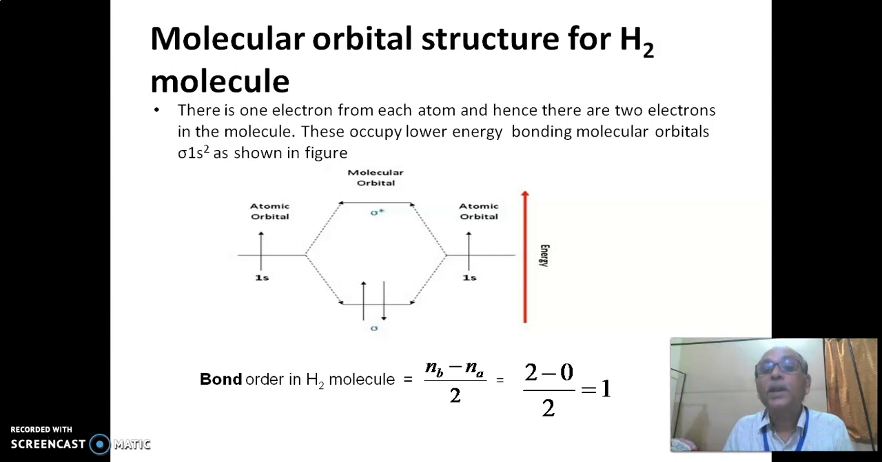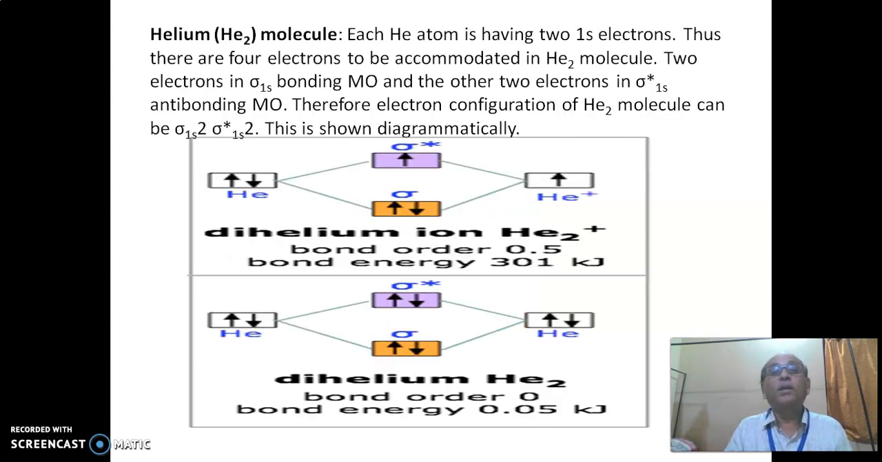There were no electrons in the sigma star, that is the anti-bonding molecular orbital. Hence the bond order of the hydrogen molecule is given by Nb minus Na divided by 2. Nb means the number of electrons in the bonding molecular orbital, which is 2. There were no electrons in the anti-bonding molecular orbital, so 2 minus 0 divided by 2 is equal to 1. So the bond order in the case of hydrogen is 1.